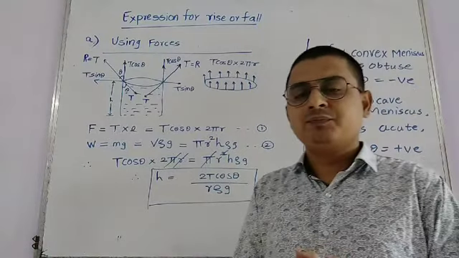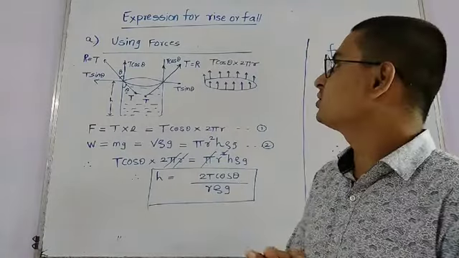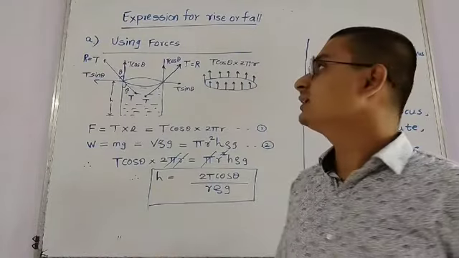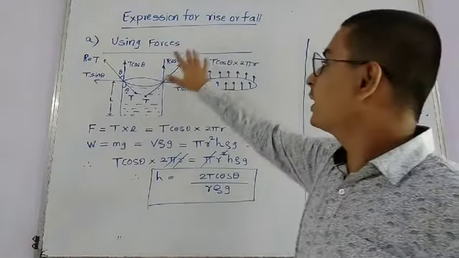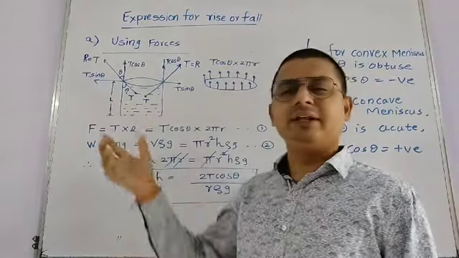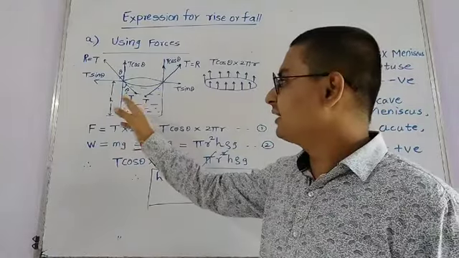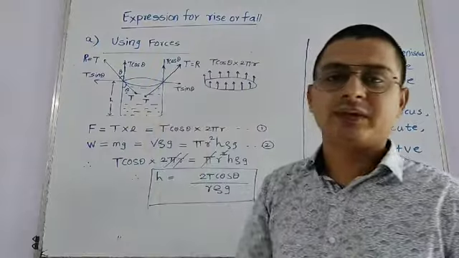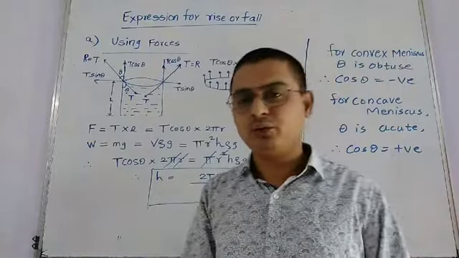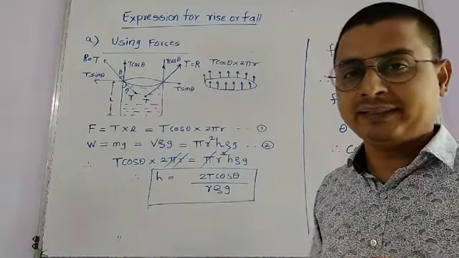Now we move to the second method of deriving an expression for the rise or fall. This second method is called using forces. In this method, as we saw in the previous method also, there is a liquid which rises into the capillary tube and some forces are shown. But before that, I want to explain this diagram to you slowly.